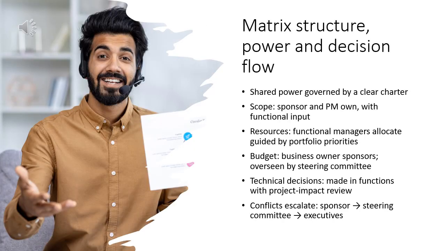Power is shared. Clear charters prevent confusion. Project scope is owned by the sponsor and project manager with functional input. Resource assignment is owned by functional managers guided by portfolio priorities. Budget is sponsored by a business owner and controlled through a steering committee. Technical decisions are made in functions with project impact review. Conflicts are resolved by the sponsor first, then the steering committee, then executives.